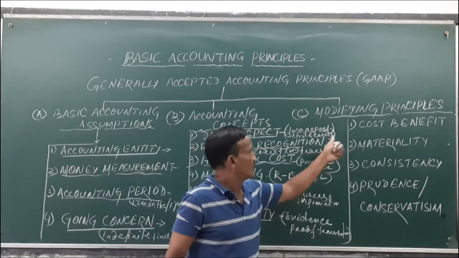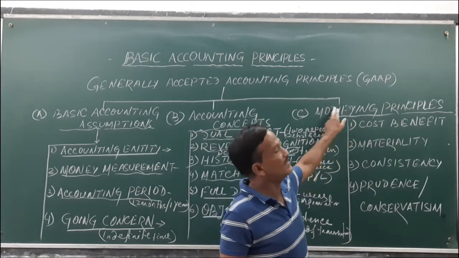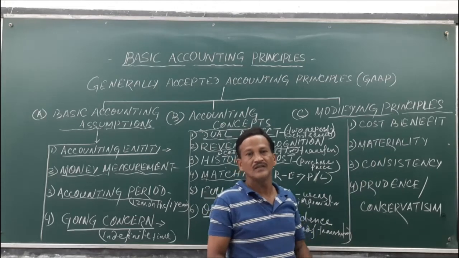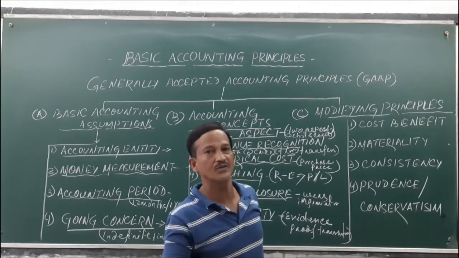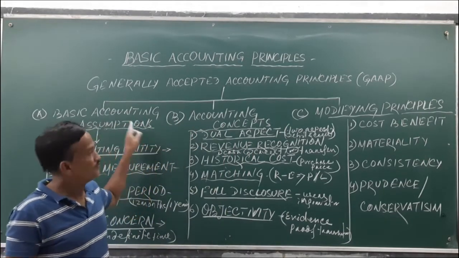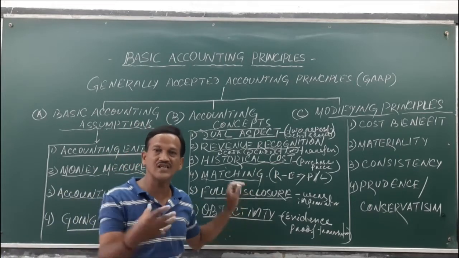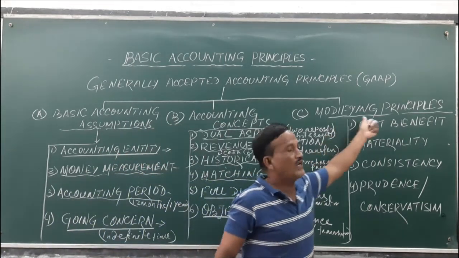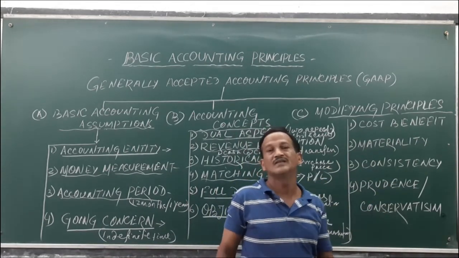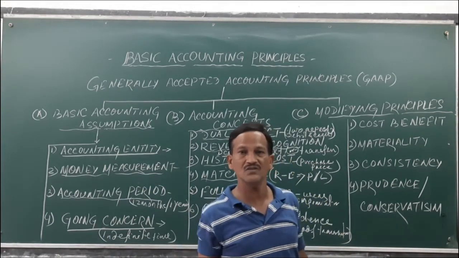Then again, the third part of the principles is called modifying principles. These principles are modifiable, adjustable from time to time, situation to situation. The others are constant and cannot be changed. Basic accounting assumptions and basic accounting concepts are to be strictly followed, along with these modifying principles. These modifying principles are called the general principles which are to be adapted from situation to situation.